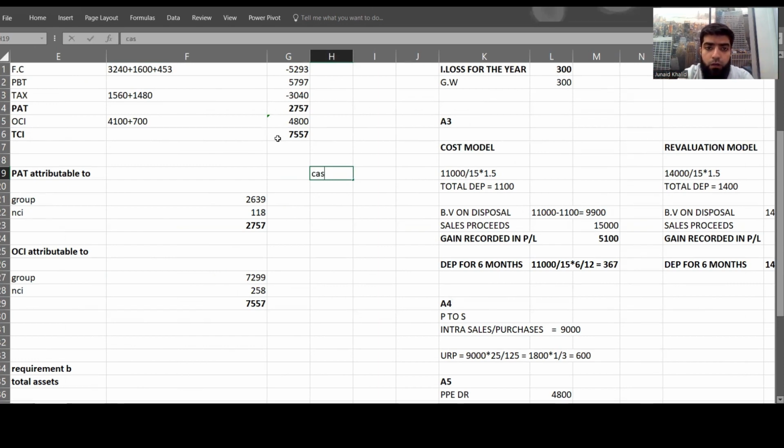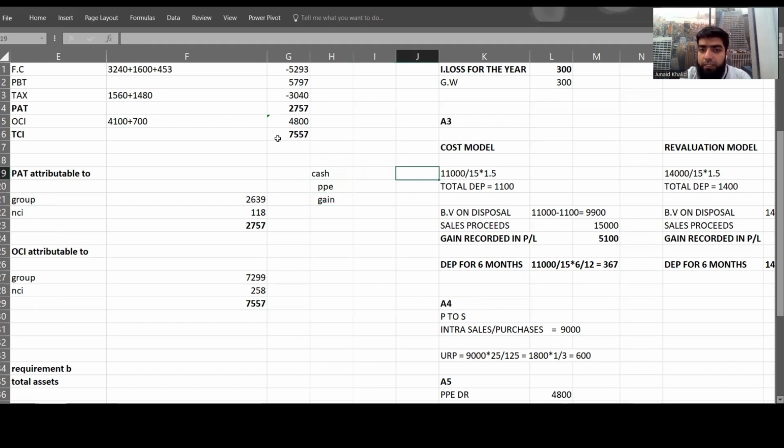Let's recall. For example, the cash they have received, cash is debited, and no doubt the property, plant and equipment was disposed of, so it was credited, and again there's a gain on disposal, so gain should have been credited by the subsidiary company.